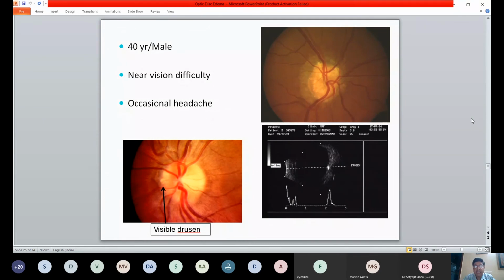So a 40-year-old male presented with near difficulty, occasional headache. Who doesn't have a headache? All of us have headaches.